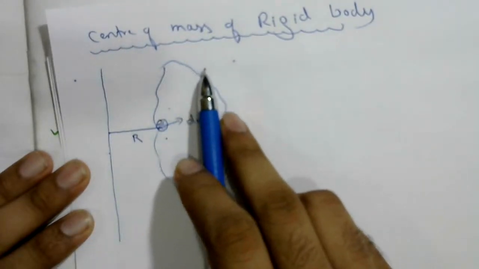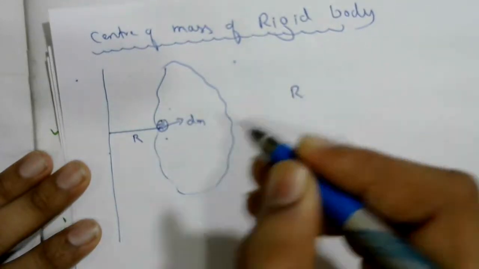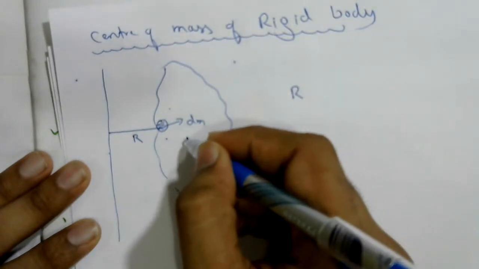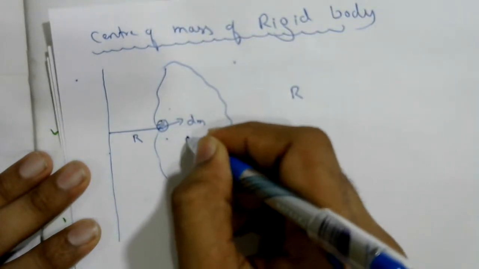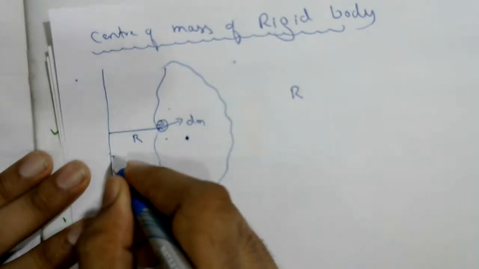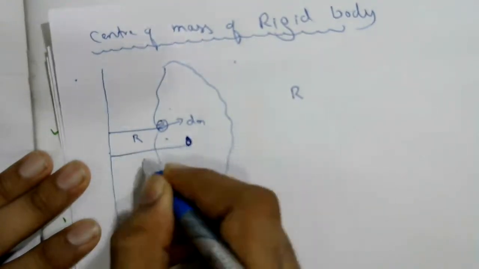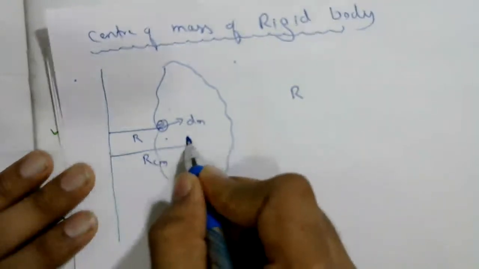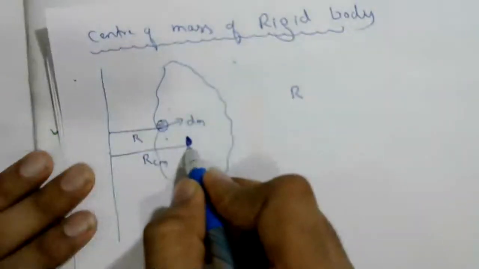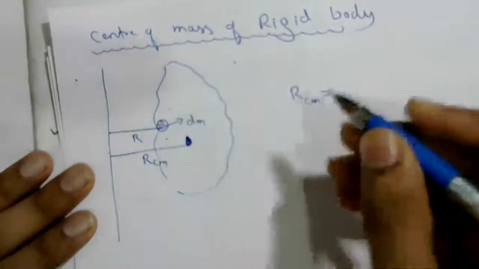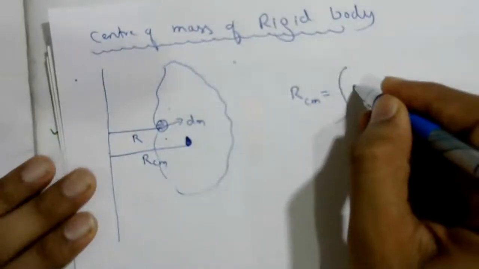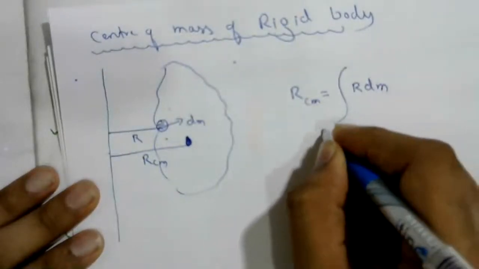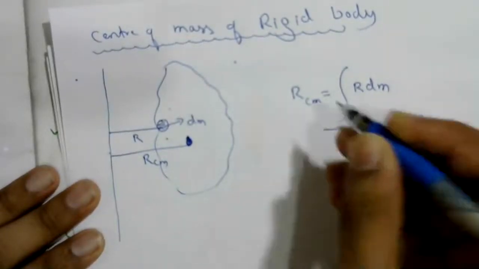So there are a large number of particles. The center of mass of this rigid body is somewhere at this point, assumed to be concentrated at one point, the center of mass. The position vector for this one from here to here is rcm. This is the reference point. We are going to find the center of mass of this rigid body. So this is rcm. This rcm is equal to, we can write, integration of r dm upon integration of dm.